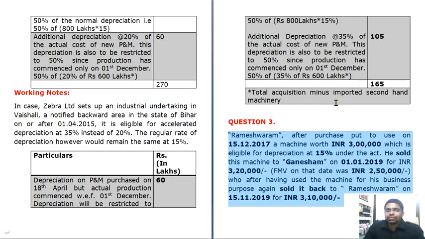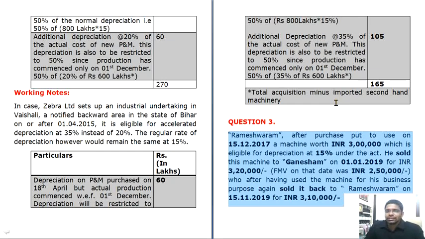Whereas in case of purchase by Ganesham, he purchased it at a price of 3,20,000, whereas the fair market value is only 2,50,000. As per Explanation 3, whenever you purchase an asset over and above what it actually holds in the market, the assessing officer feels that your only intention is to claim higher depreciation. Therefore, he will only consider the fair market value on the date of the transaction.